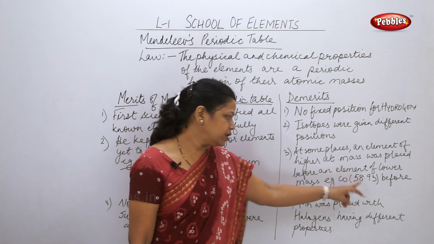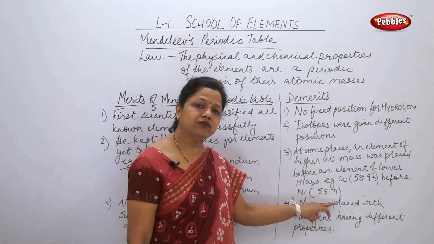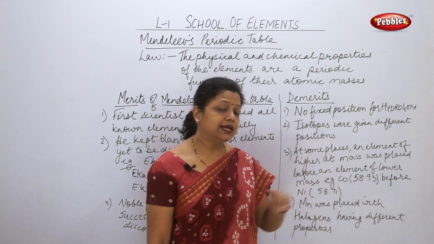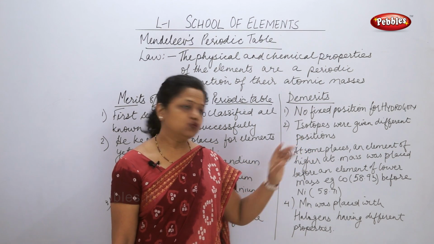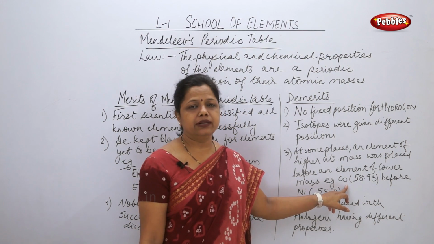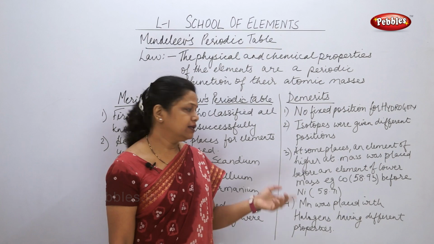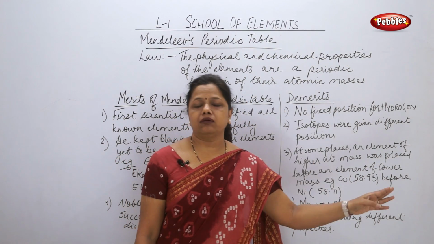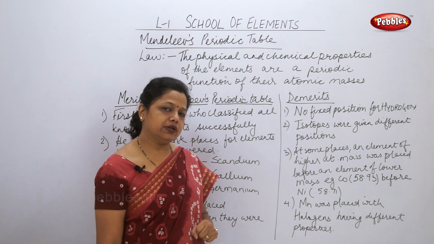According to the increasing order of atomic masses, 58.71 should come first, so nickel should have come first and then cobalt. But he made that mistake, putting cobalt first and nickel later. This was one of the demerits of Mendeleev's periodic table.